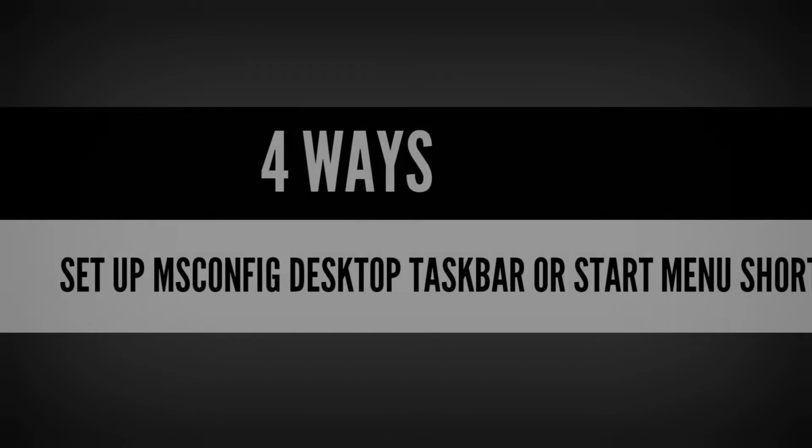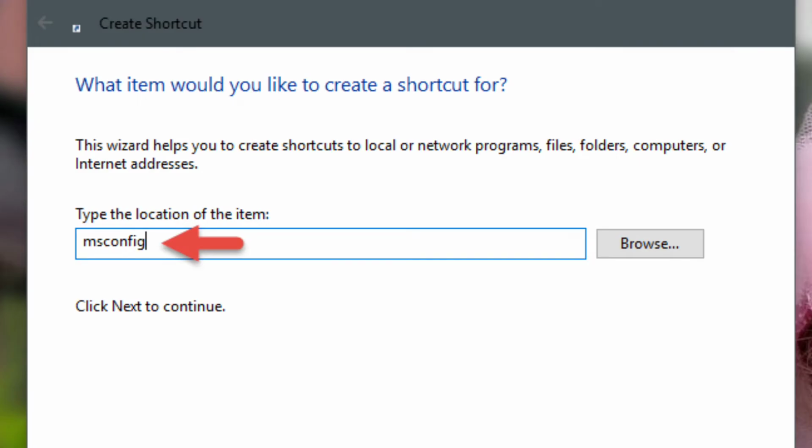Fourth way, set up an Msconfig desktop, taskbar, or Start menu shortcut. Right-click an area of your desktop wallpaper and select New, Shortcut on the context menu. Type Msconfig within the location. Select Next to proceed. Enter Msconfig in the shortcut title text box. Click Finish to add the new Msconfig shortcut.